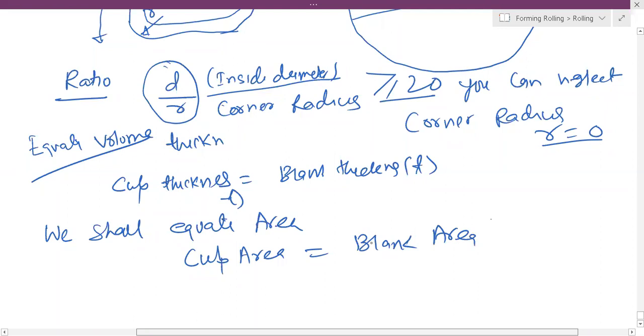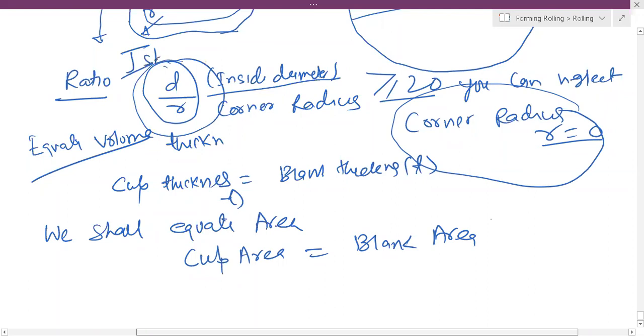Simple. When the corner radius is neglected, when this ratio is greater than or equal to 20, then the radius is neglected.